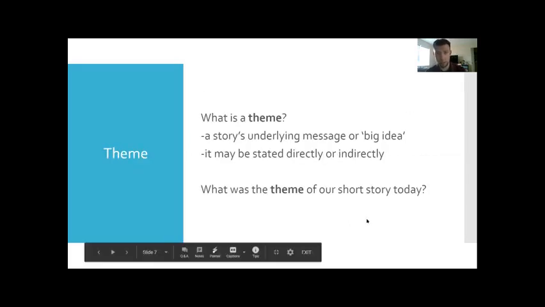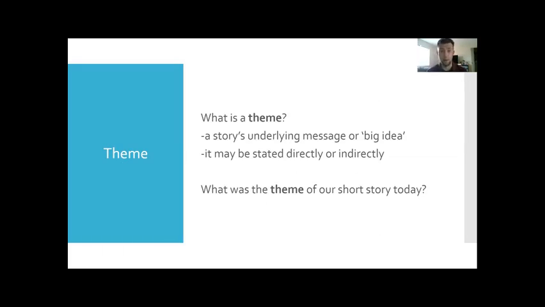So today we're focusing on the theme of the story. So make sure in our notes we write kind of what we thought of the story and the theme. You guys can type it in on our application and give me a couple of thoughts for what you were thinking. But what is a theme? The theme is a story's underlying message or big idea, right?